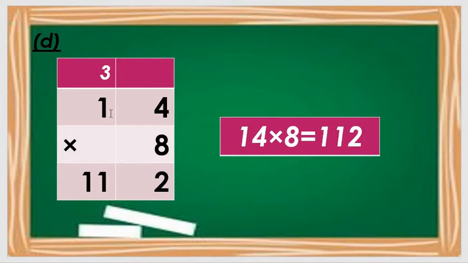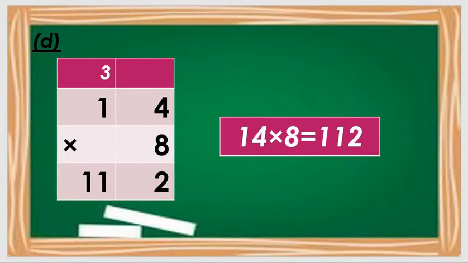And then 8 1s are 8, and then 8 plus 3. 8 plus 3 how many? 9, 10 and 11. So what I have written here? 11. So the answer is what? 14 8s are 112. 14 8s are how many, all students? 112. 14 8s are 112 and 8 14s are 112. Got my point, all students? Now we move on.